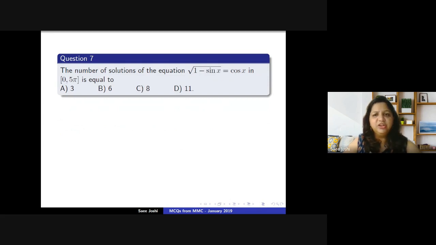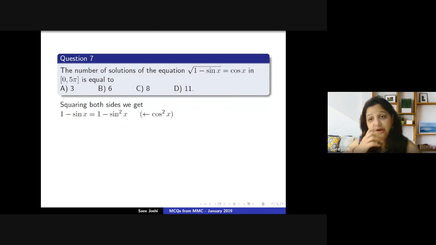So what is the natural thing to do? The natural thing is taking squares on both sides. So we get 1 minus sin x equal to 1 minus sin squared x. I'm just putting in the value of cos squared x. Once I'm squaring on both sides, I'm putting in the value of cos squared x, and I'm writing it as 1 minus sin squared x. So I'm getting a quadratic equation in sin x. So I'm getting sin squared x minus sin x is 0. Pull out the sin x common.